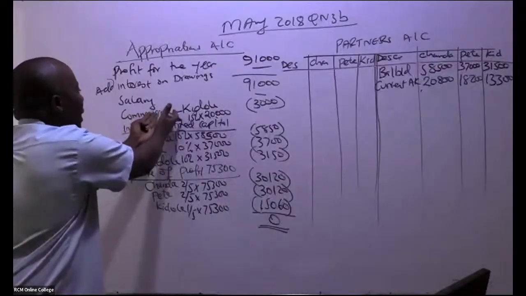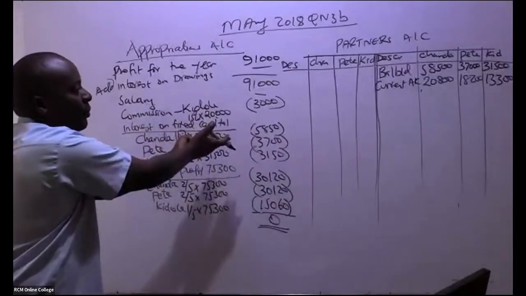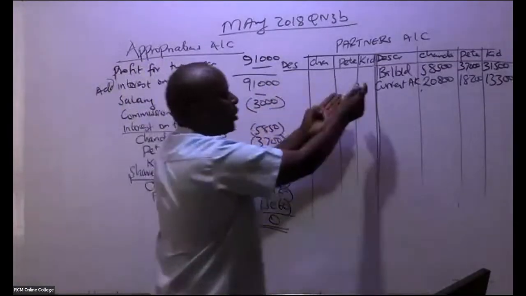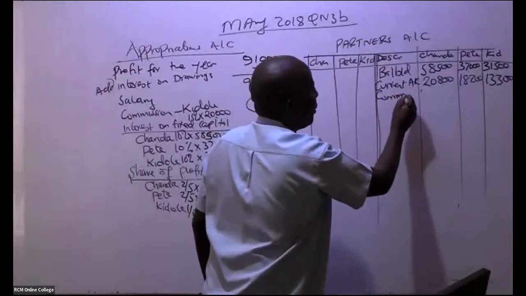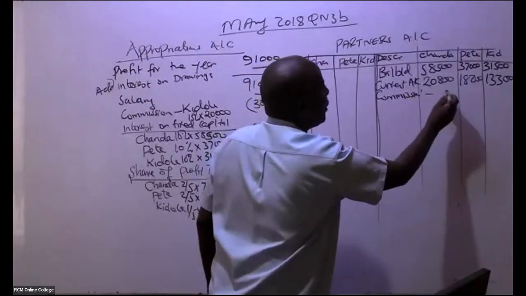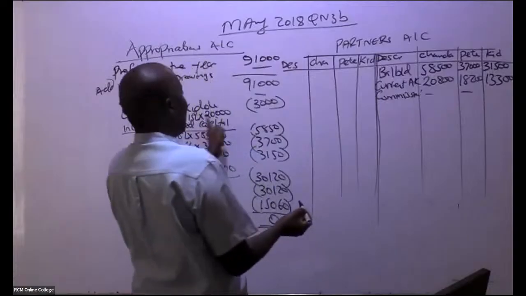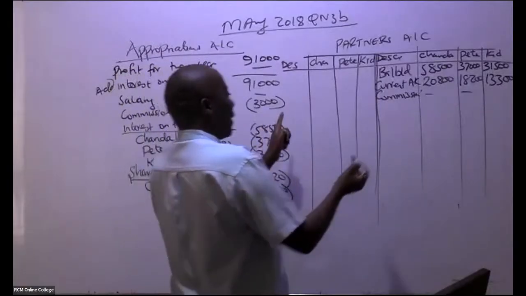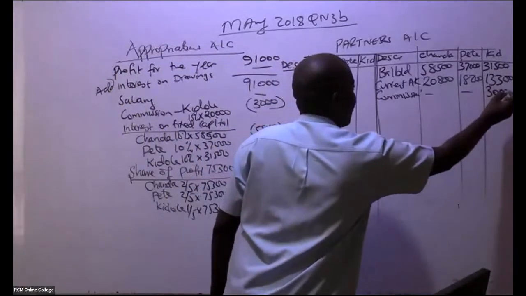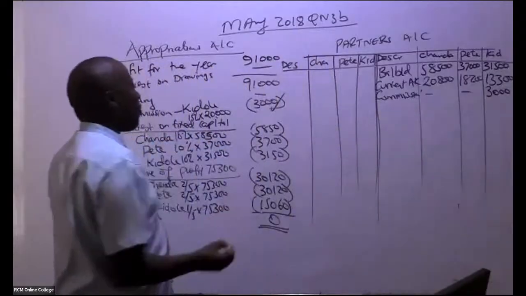We have a partner who earned commission, so you credit his account. This guy earned commission. And what is the name of this person? This guy is Kidole. The others are not getting anything. So Kidole is getting commission, like that. So this, I've taken care of it.